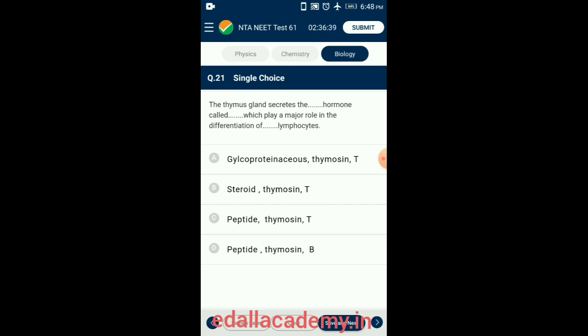Thymus is the place where the T cells get activated as they are produced in bone marrow cells. So the answer for this question is option C. The thymus gland secretes the peptide hormone called thymosin, which plays a major role in differentiation of T lymphocytes.